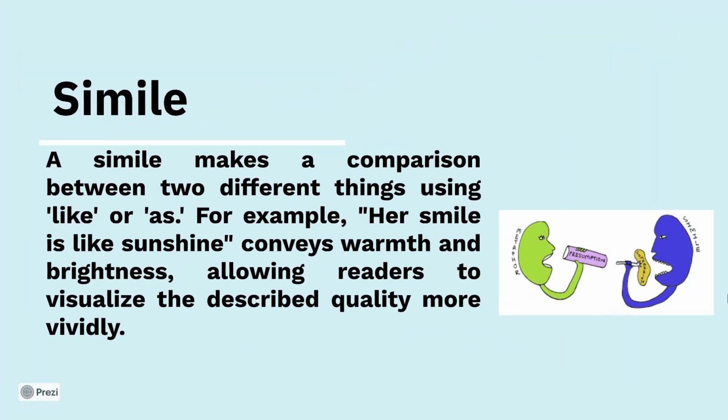Simile. Simile makes a comparison between two different things using like or as. For example, her smile is like sunshine, conveys warmth and brightness, allowing readers to visualize the described quality more vividly.